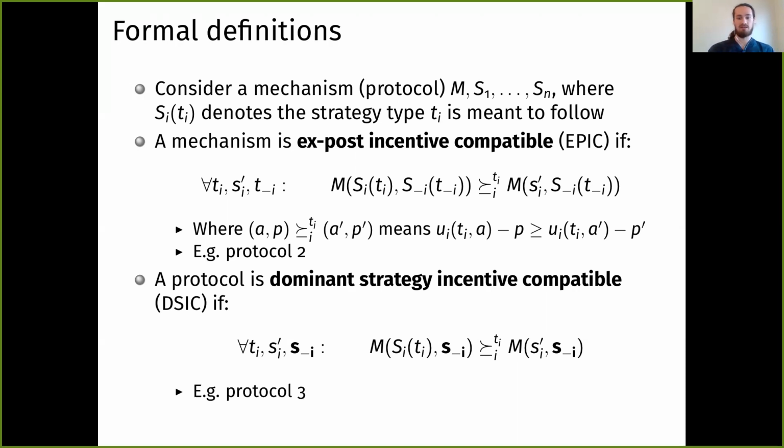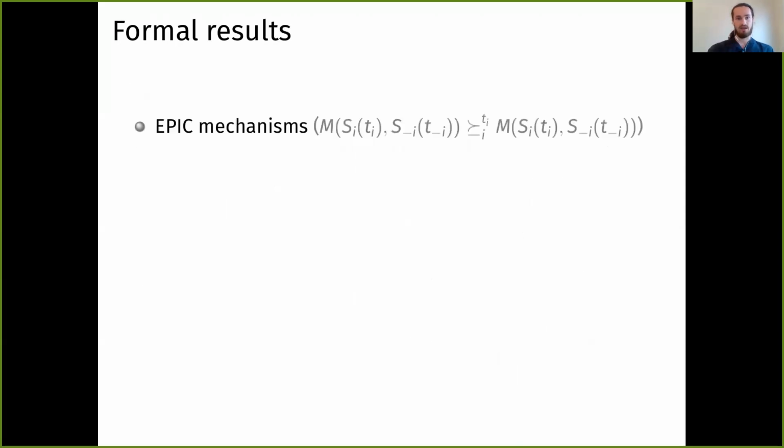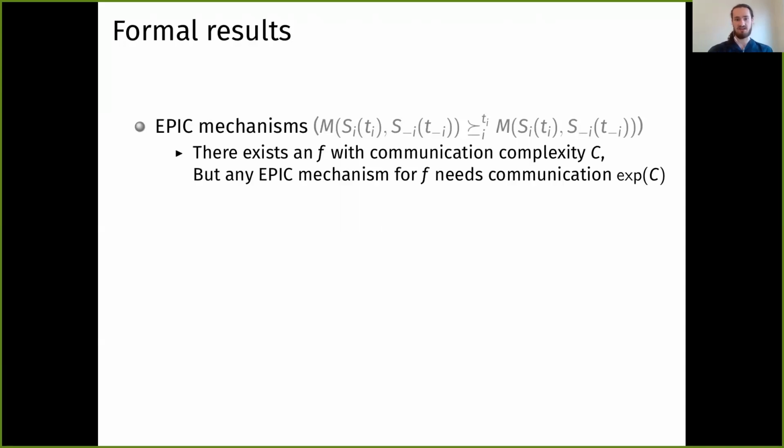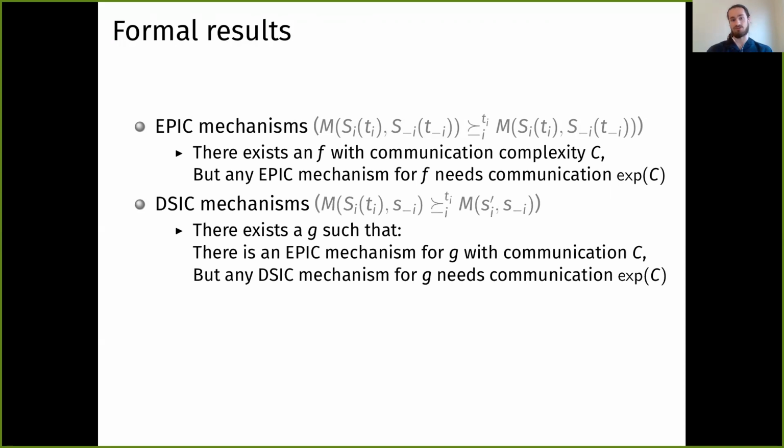For protocol 3, every strategy made it so that i would want to tell the truth. And our formal results, we can now state this as well. First, there exists a function f with communication complexity C, but such that any EPIC mechanism for f has exponential communication. Our second separation, for the stronger notion of DSIC, is that there exists a different function g such that there exists an EPIC mechanism with communication C, but any DSIC mechanism requires communication exponential in C.